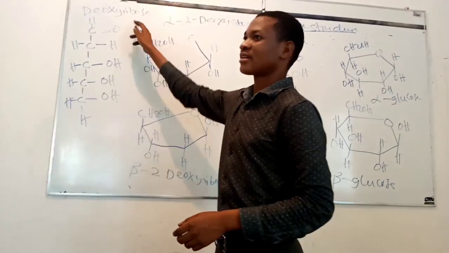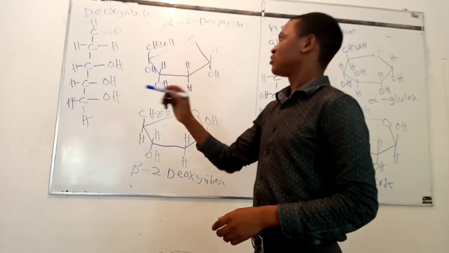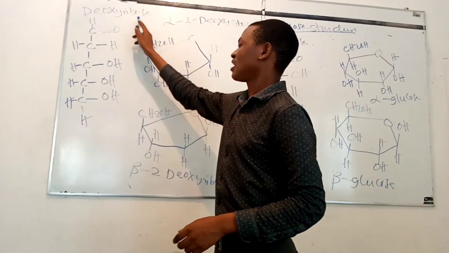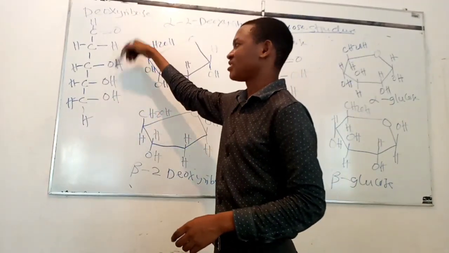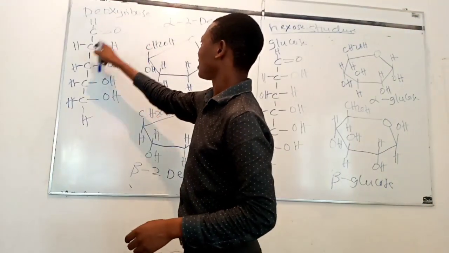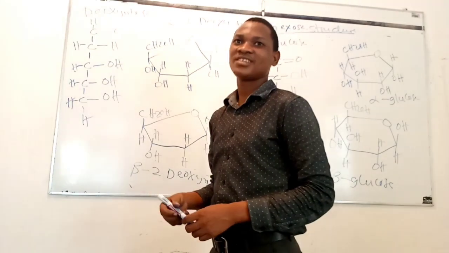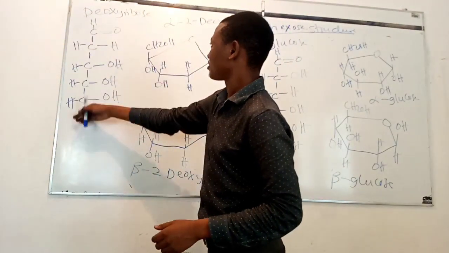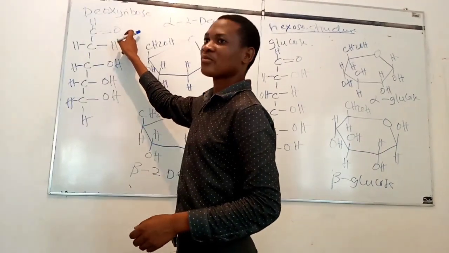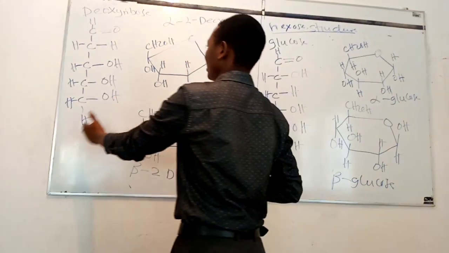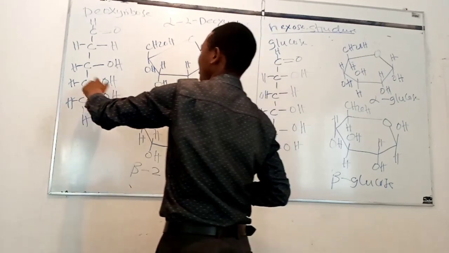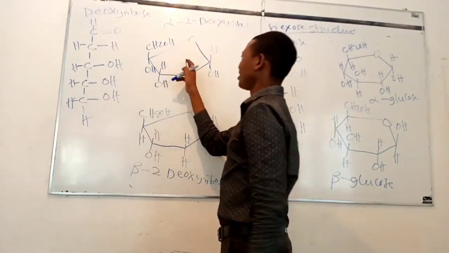Structure of deoxyribose. The only difference between ribose and deoxyribose is that deoxyribose has only 4 oxygen atoms and not 5 oxygen atoms. So in deoxyribose, at carbon number 2, there is no oxygen. This is an open structure of deoxyribose. As you can appreciate, this is the aldehyde group. And there is no hydroxyl group which is positioned on this side. So we do not expect to find any hydroxyl group inside the ring.